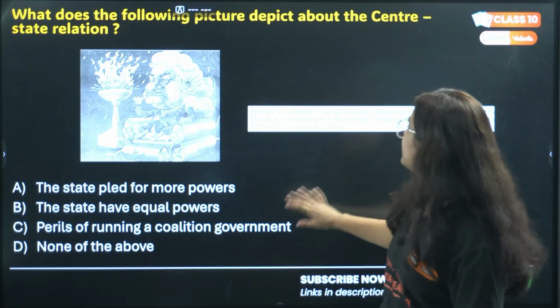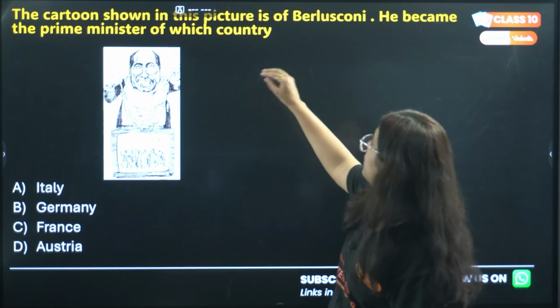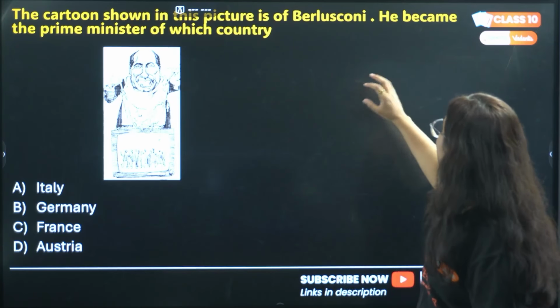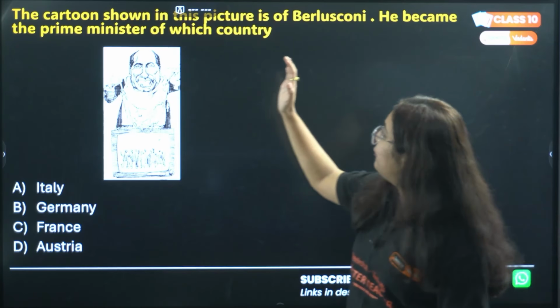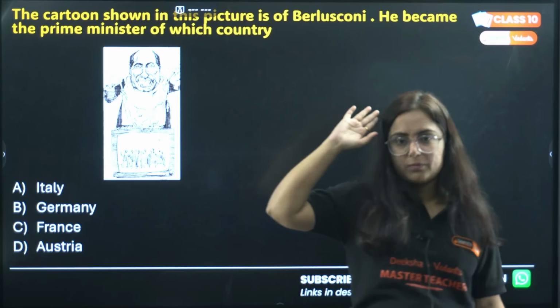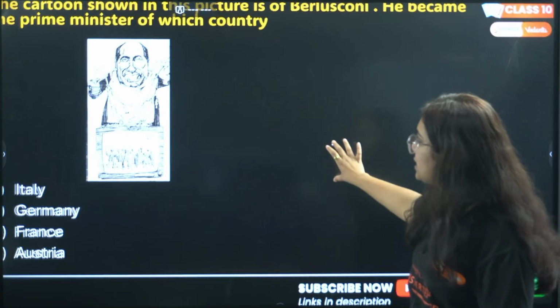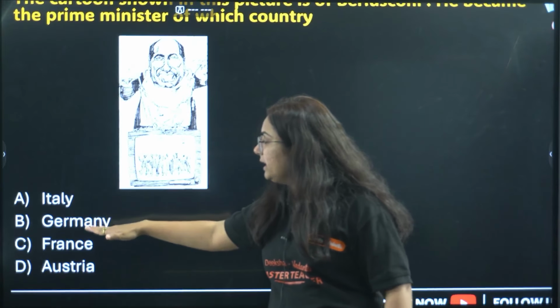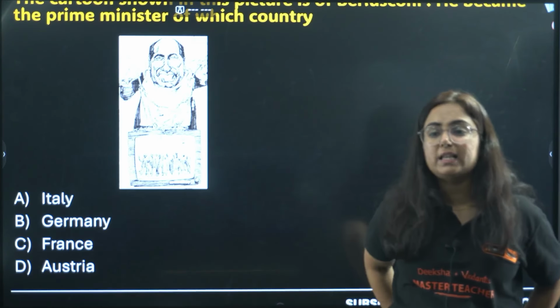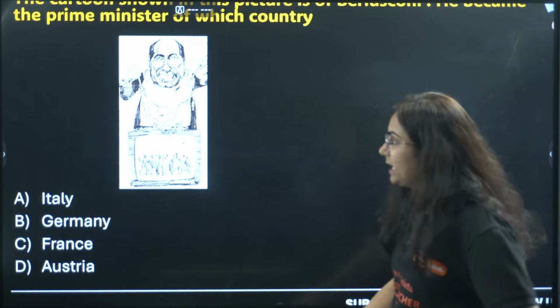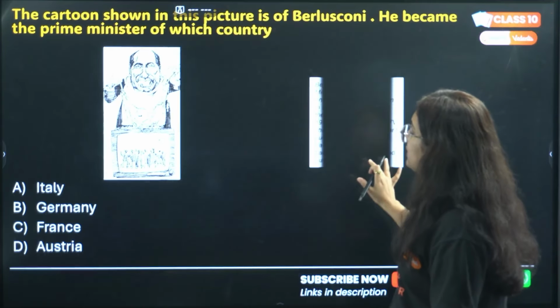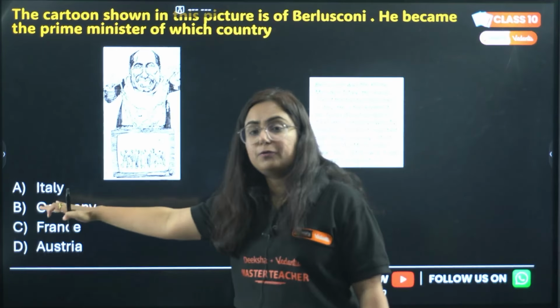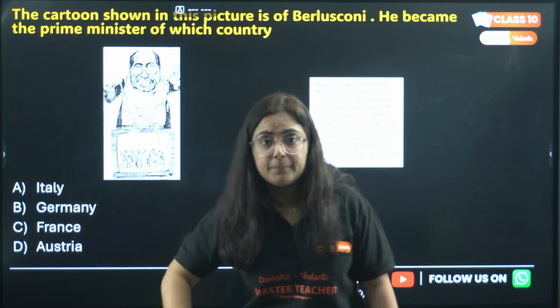Okay, next one. The cartoon shown in this picture is Berlusconi. He became the prime minister of which country? Option A, Italy, B, Germany, C, France, or option D, Austria. Let me tell you about this picture. He was basically the prime minister of Italy.